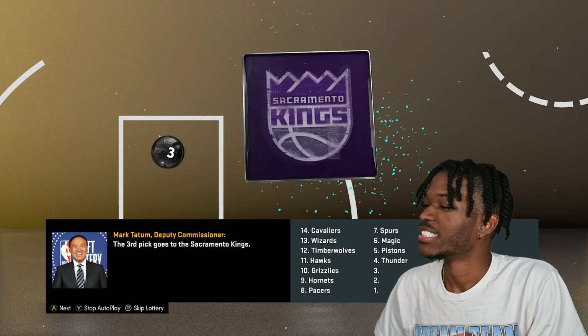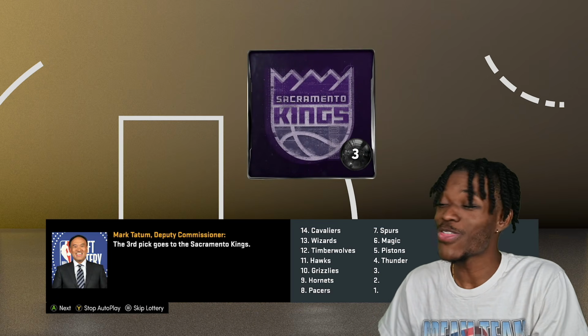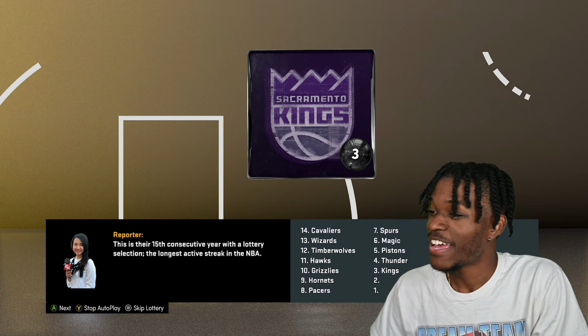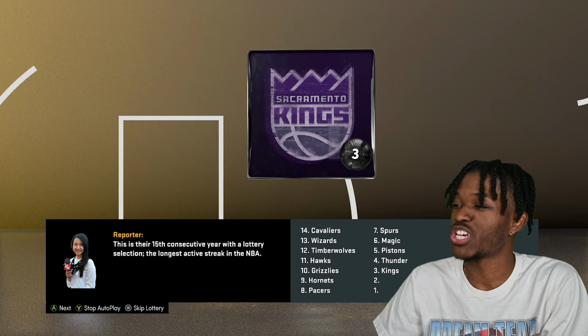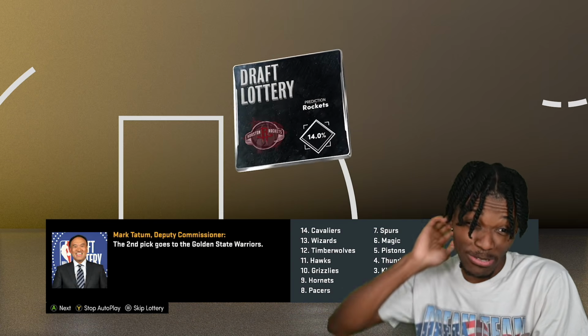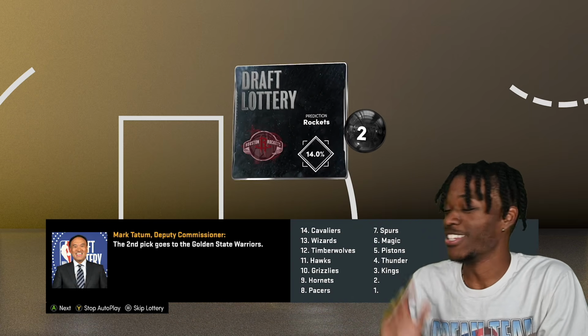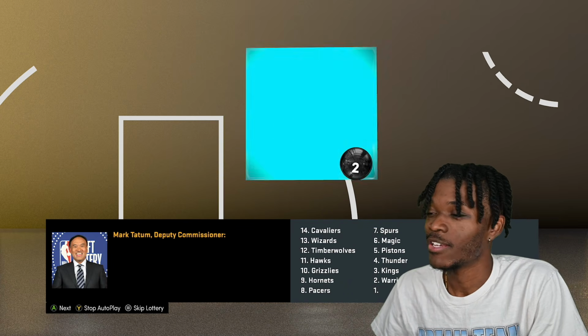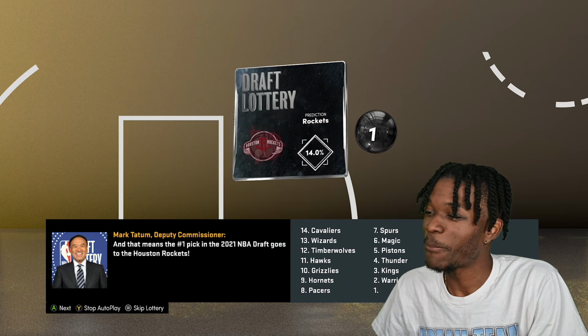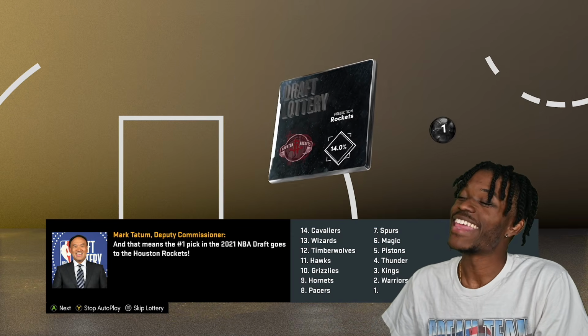Here we go. The Kings. There you go. The Kings move up to the 3rd overall pick. 15th consecutive year in the lottery, the longest active streak in the NBA. That probably ends because you're ending with a top 10 player of all time. But then again, you never really know. Here we go. The Warriors get the number 2 pick again, and then the Houston Rockets will end up with the number 1 pick in this year's draft.